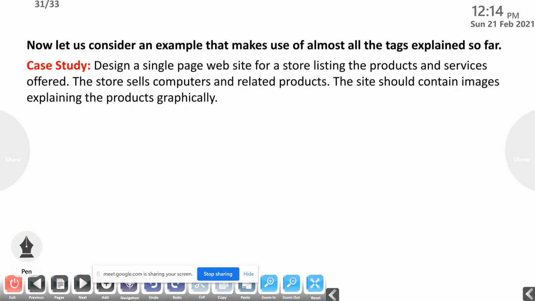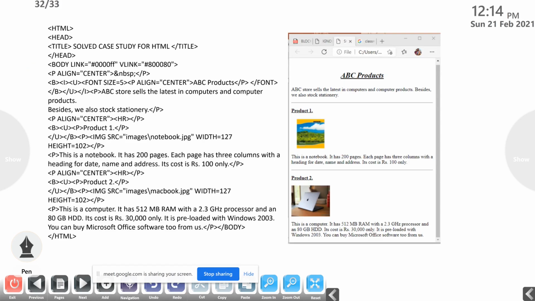Then this is the end of this unit, and one case study is there. Now let us consider an example that makes use of almost all the tags explained so far. This is a case study that is in your text. You just go through that case study, try to type it in a text editor, save it and try to run it. So this is the case study.